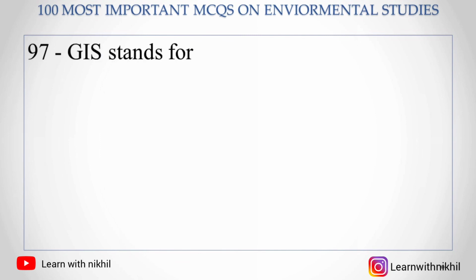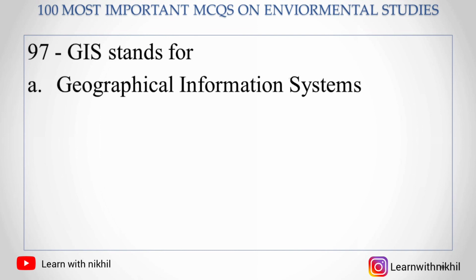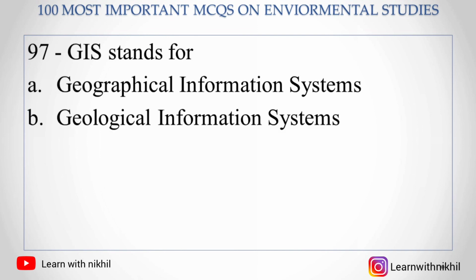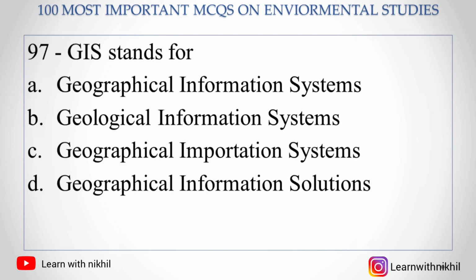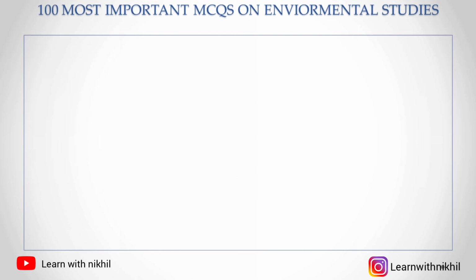Next, 97. GIS stands for A. Geographical Information System, B. Geological Information System, C. Geographical Input System, or D. Geographical Information Solutions. The right answer is Geographical Information Systems.